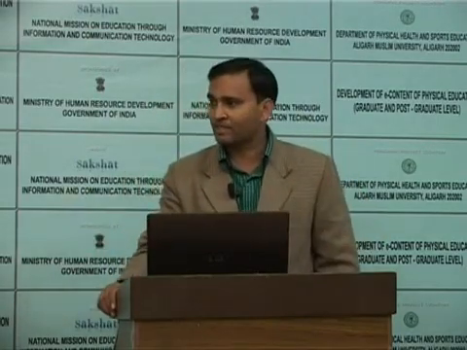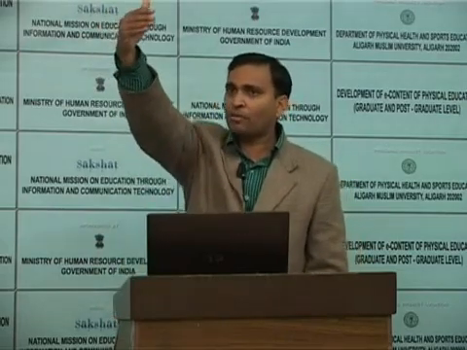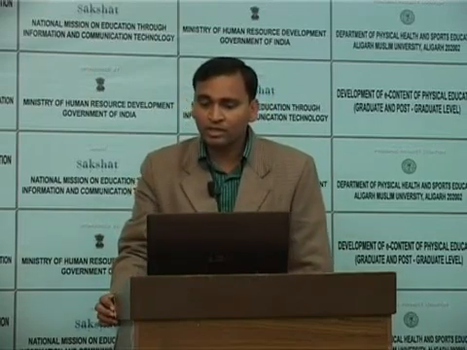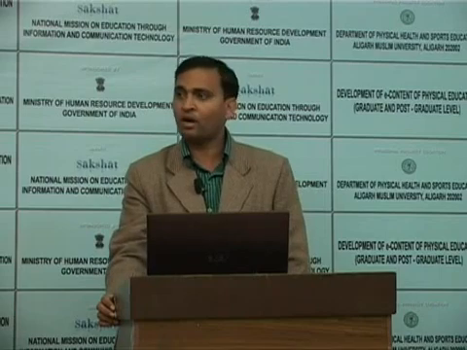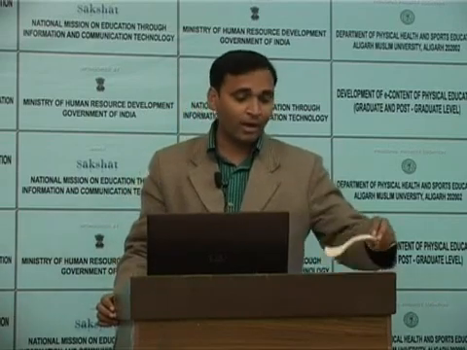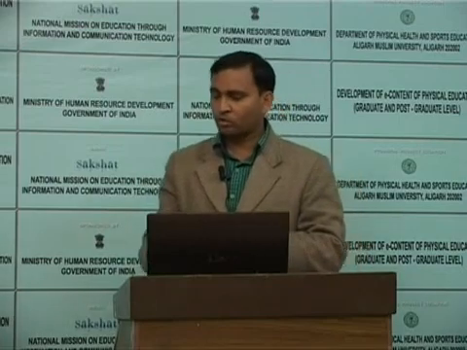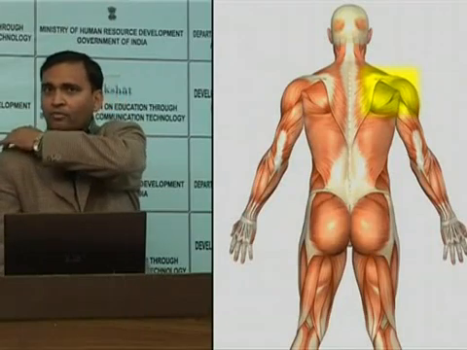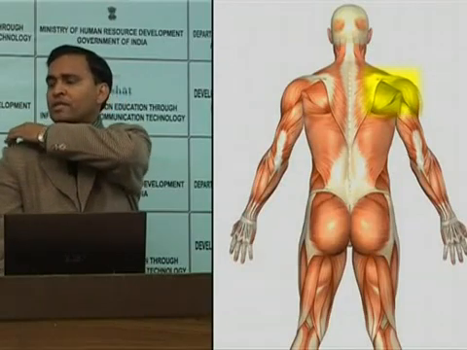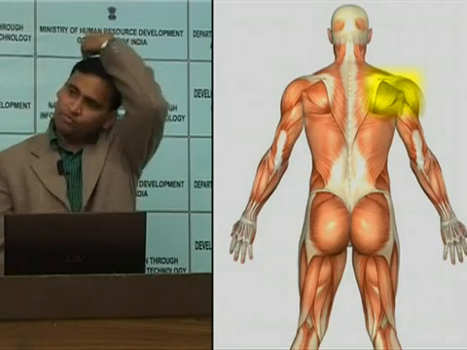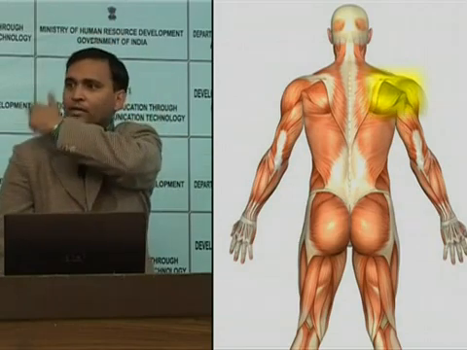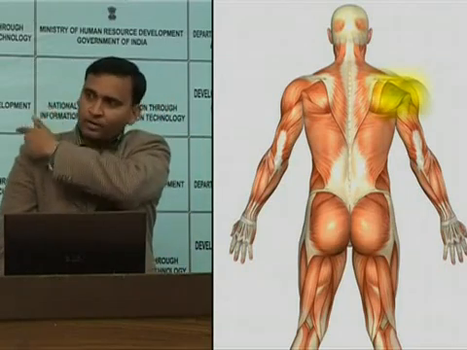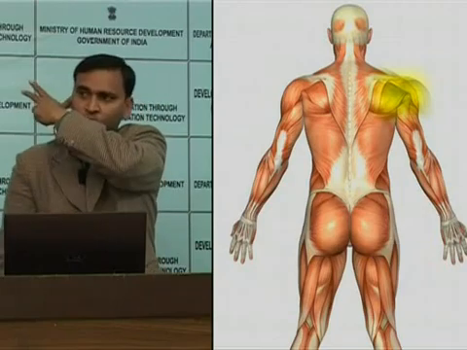So the descending part, the muscle fibers which are coming from up to down, are inserted onto the posterior border of the acromial end of the clavicle. Posterior means back. The fibers coming from above attach at the acromial end of the clavicle here. Clear? Some fibers of the trapezius originate from here and attach here. It means when they contract, they will produce this type of movement.